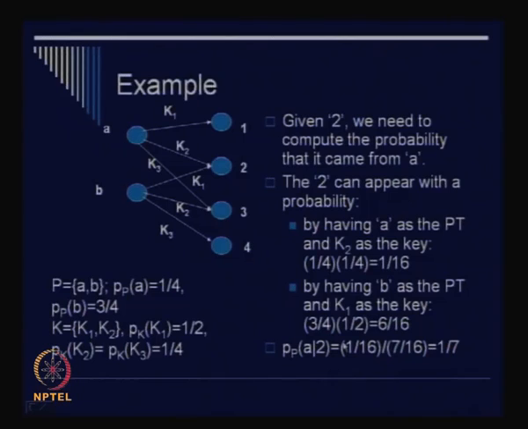So in order to compute the total probability of occurrence of 2, we took, for example, key k1, decrypted this 2 with k1, went back to the corresponding plain text and multiplied with the probability of the plain text. Okay, and again choose k2, multiply by the probability of k2, then decrypt it and go back to A and multiply with the probability of A, right?